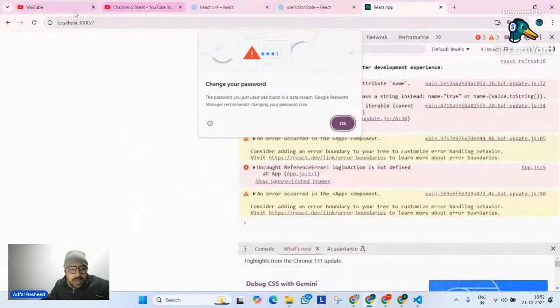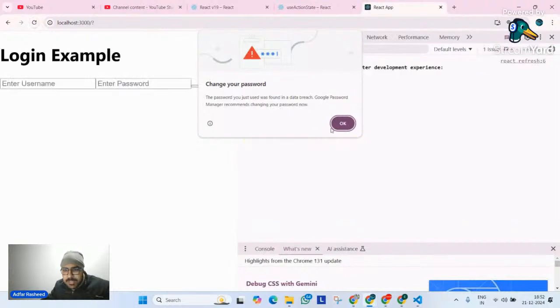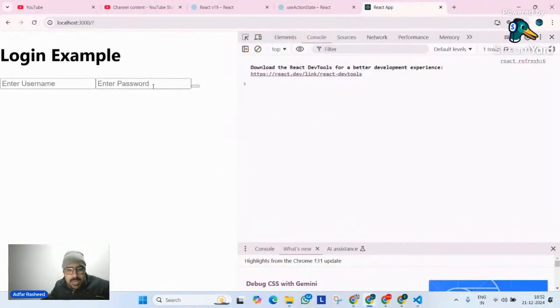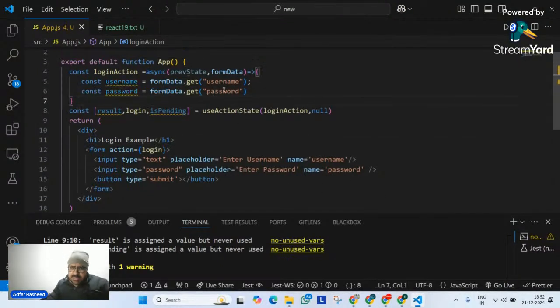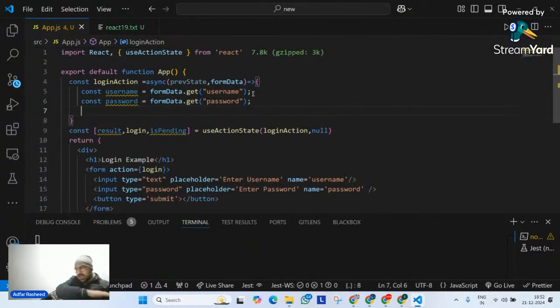Let me go here and let's try to refresh our page. If I refresh our page, okay, let me go to console and let me click on this. Although username is empty, so let me write this and click on this. You can clearly see my username and password. So the form data API allows me to capture it. Now on that, I can simply perform get. Hey, get me an input field whose name attribute is this, and it is returning it and saving it in these two variables. Done. After that, I will perform the same logic which I was performing in our normal case as well.